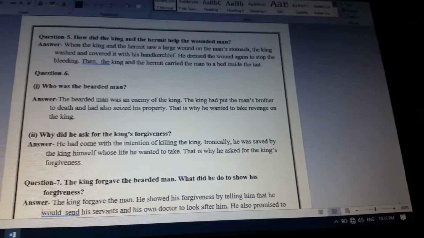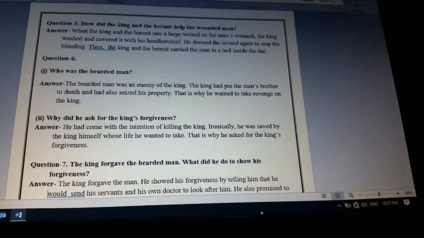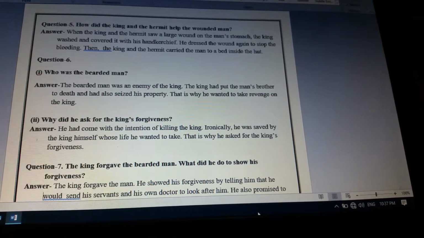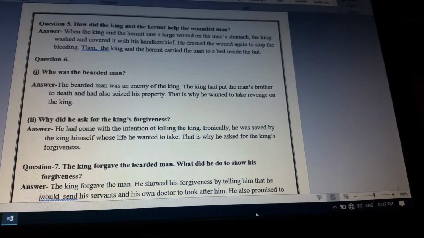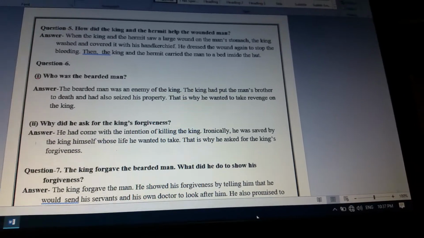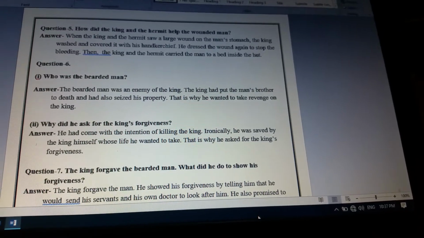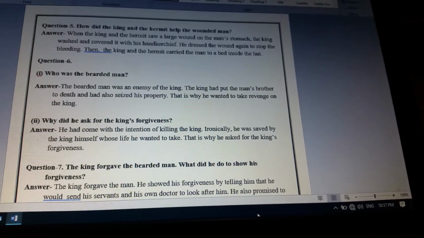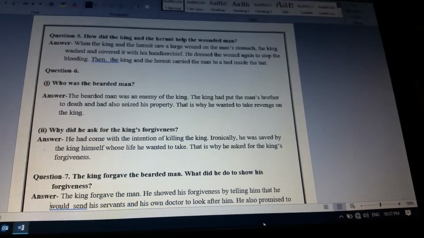Question number 6. Who was the bearded man? The bearded man was an enemy of the king. The king had put the man's brother to death and had also seized his property. That is why he wanted to take revenge on the king. So that bearded man was actually an enemy of that king.